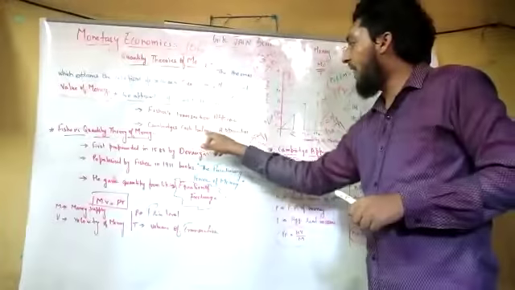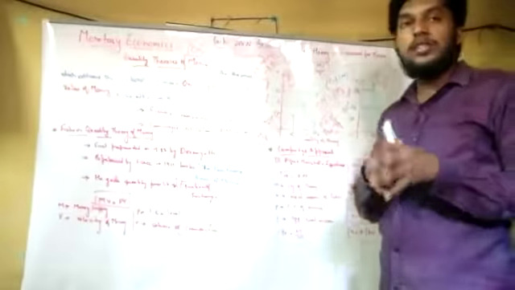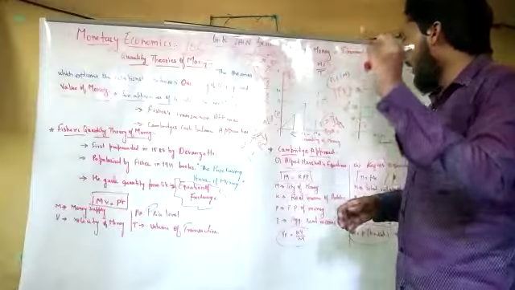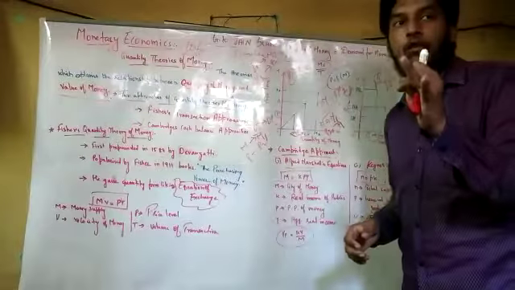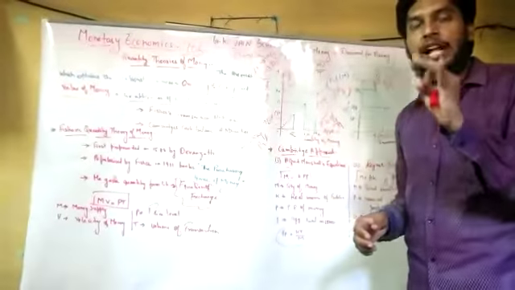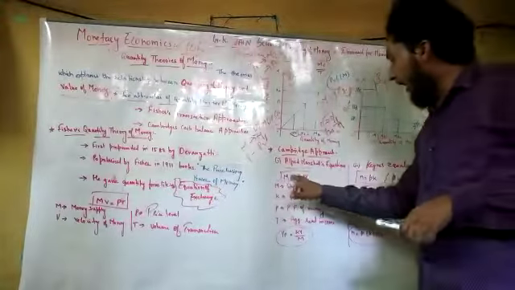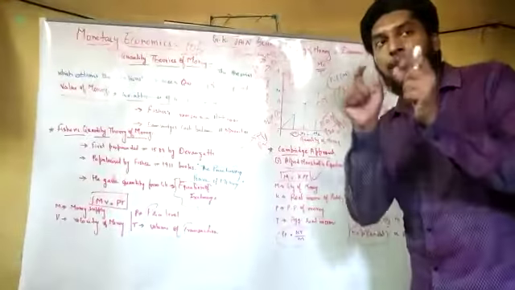Now, the Cambridge cash balance approach. This Cambridge approach is of two kinds. One is the Alfred Marshall equation, then the Keynes equation. The Alfred Marshall equation is M = KPY.